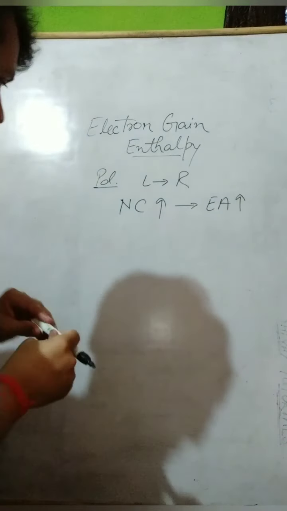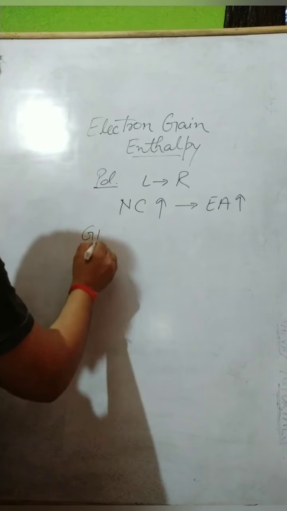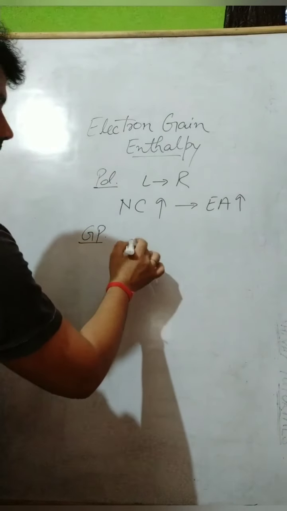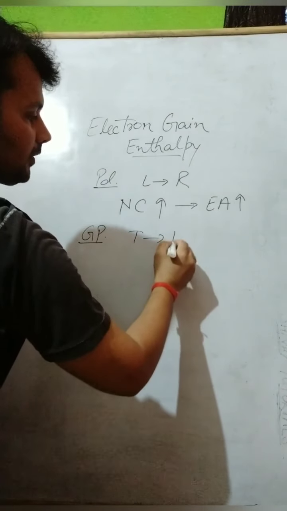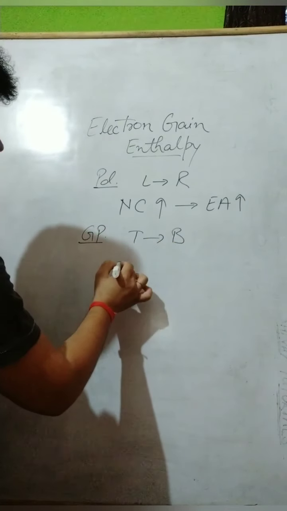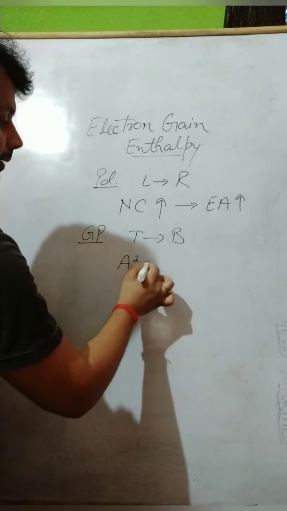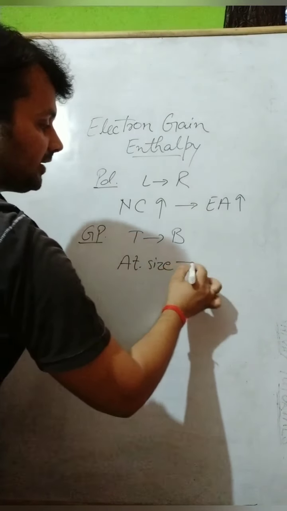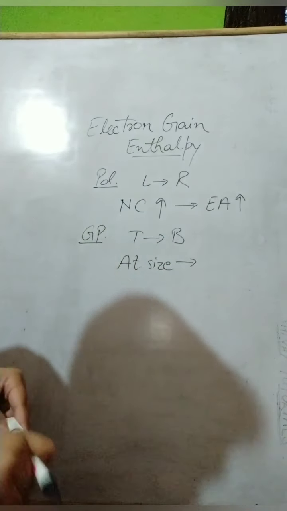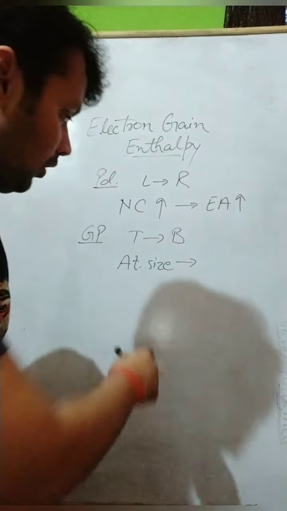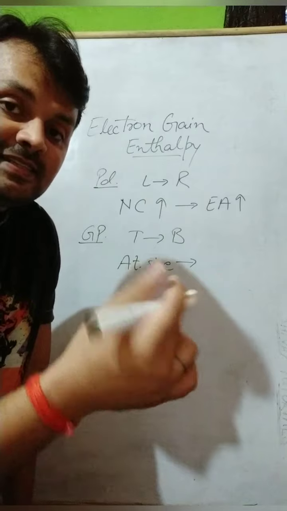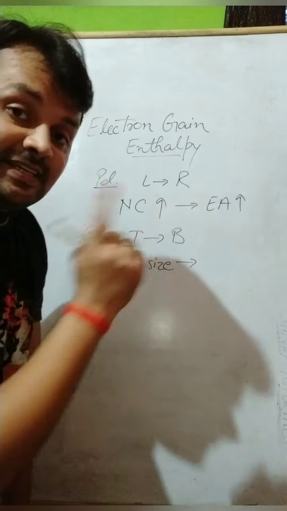When we talk about groups, in a group, when you go from top to bottom, you will see that nuclear charge is increasing, but at the same time the number of valence orbitals is also increasing. So the number of orbitals increases, which means atomic size is increasing.